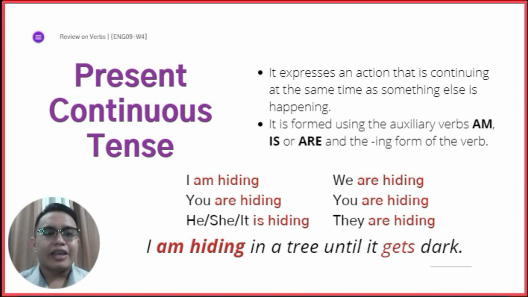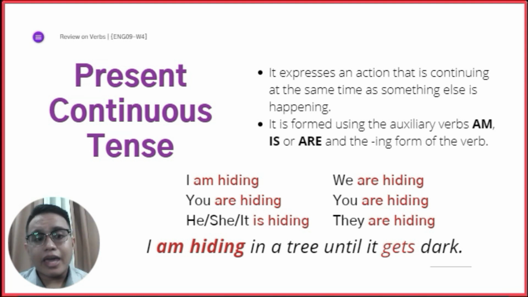Okay? And for our conjugation, we use the auxiliary verbs am, is, or are, and then the ing form of the verb. So, I am hiding for I. Then the rest use are. We are hiding, you are hiding, except for he, she, and it. Since they are singular, he, she, or it is hiding. Now, that doesn't mean only he should be used with is hiding.